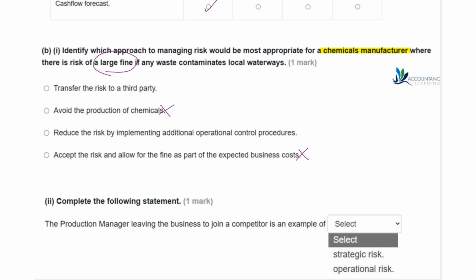In terms of this being actually our business that we're doing, we need to make sure that we are looking at reducing the risk. So we can't transfer the risk to a third party because it's our production. But we can reduce the risk by implementing additional operational control procedures. So what can we do to make sure that the waste doesn't contaminate local waterways?